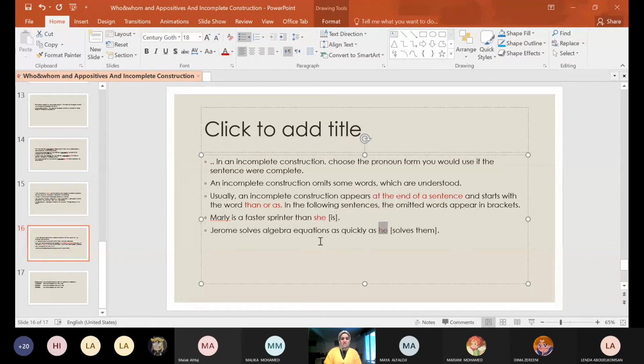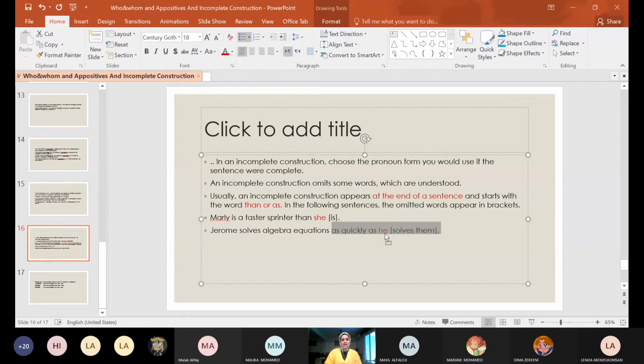The sentence is this, girls: Jeremy solves algebra equations as quickly as he. Why as quickly as he? Because it should be as quickly as he solves them. If I make a comparison between Jeremy and Ibrahim, Jeremy solves algebra equations as quickly as Ibrahim solves them.